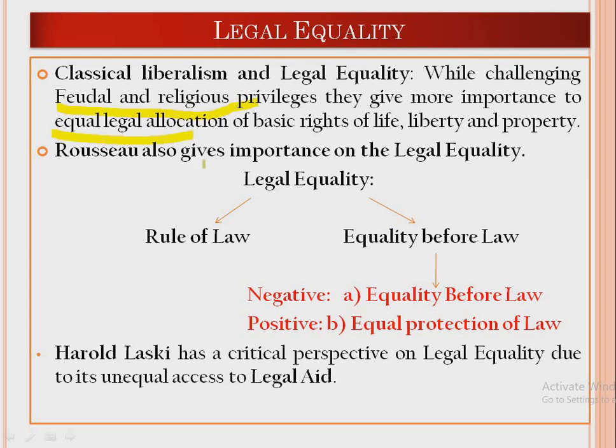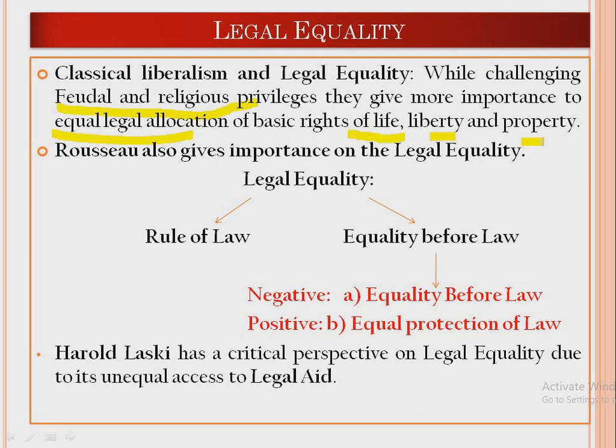Why equal legal allocation is important according to classical liberalism is to ensure the basic rights of life, liberty and property. Classical liberals want to ensure that the basic rights of life, liberty and property of individuals must be protected, and it can be protected only by using legal equality. So legal equality basically means how to ensure legal protection and legal benefits to everyone, despite any kind of differences, social positions, political positions, etc.